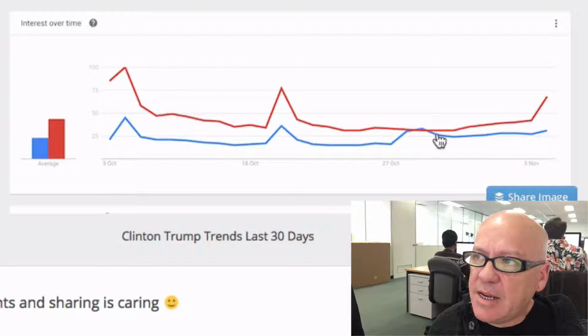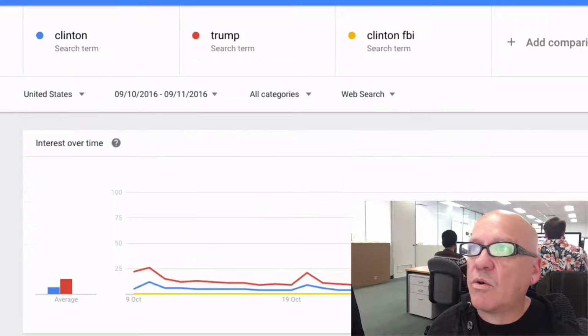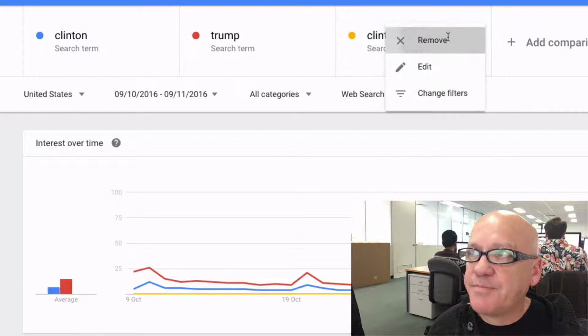But you can see here, up and up it goes. Now the thing here is that you can go and look at all these things, and I've got this search going here, just remove that one.